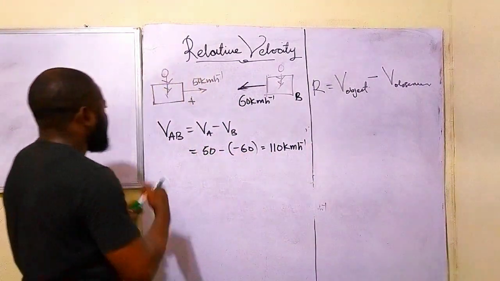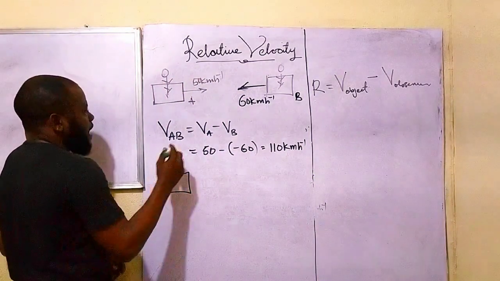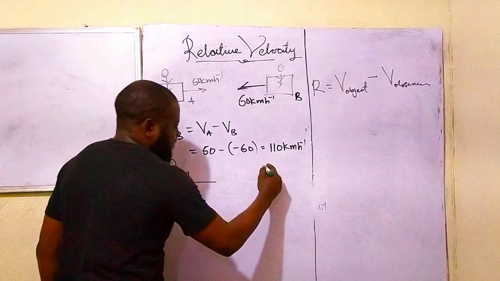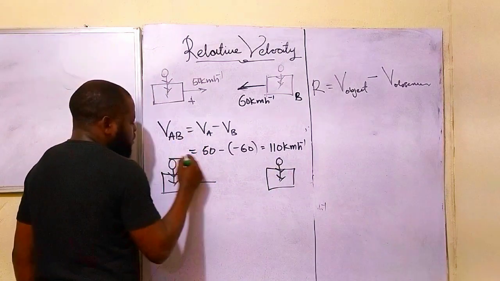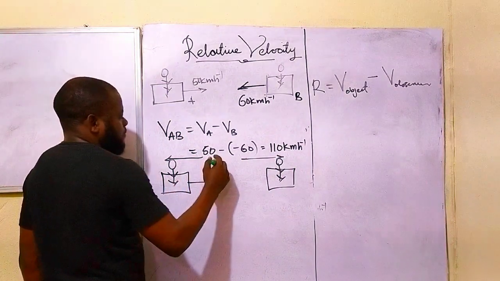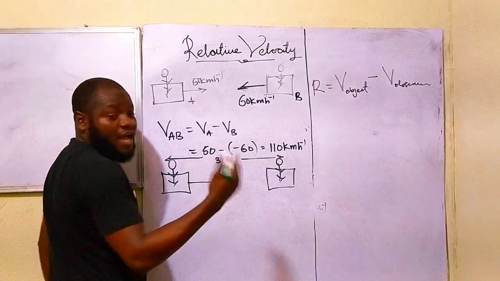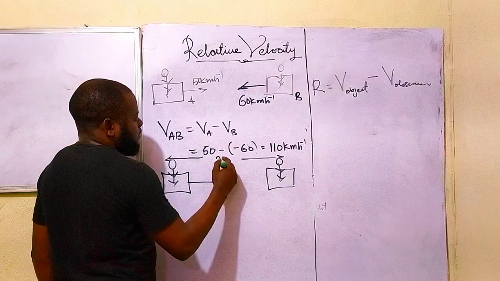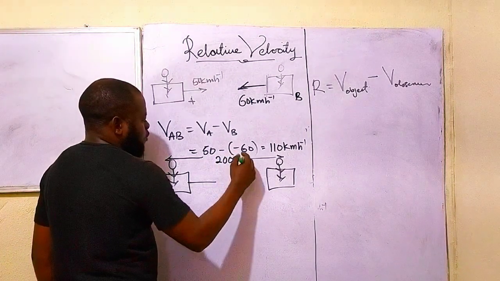For you to understand, let's say this is me here, and this is you. And the distance between us, let's just pick a value of, okay, let's say 200 kilometers.